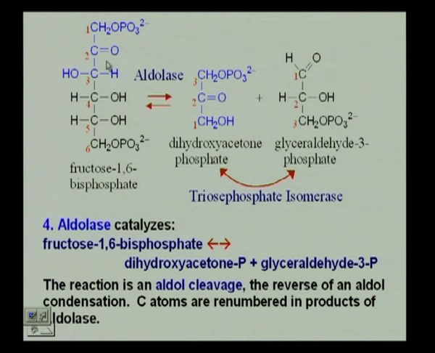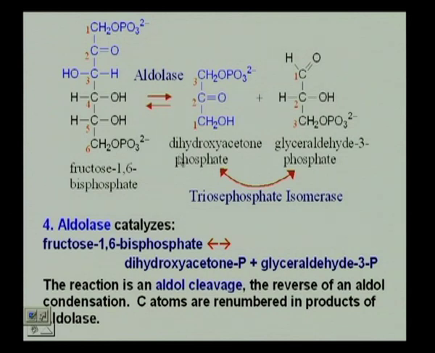It is a ketose, so it has to have this C double bond O. There are 2 phosphates attached to it, one at the 1 position and one at the 6 position. We have now an aldolase, which is going to catalyze aldol cleavage, the reverse of aldol condensation, which means you are going to have a break at this position here, where we are going to have the formation of 2 3-carbon units.